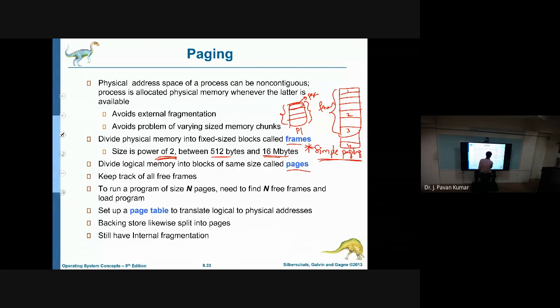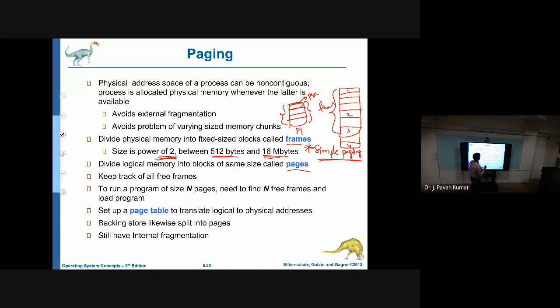This is a usual convention every operating system uses. Frame size will be in powers of 2, starting from 512 bytes to 16 MB, so automatically the page size will also be a power of 2 in general.